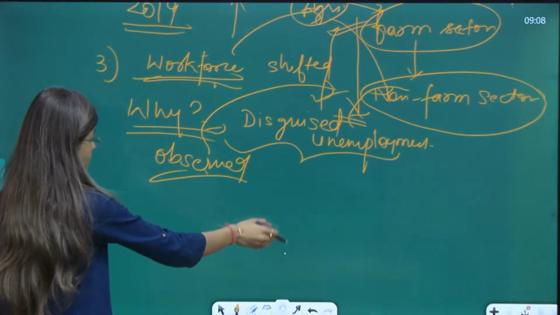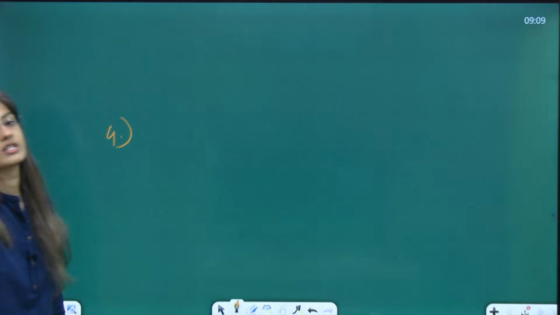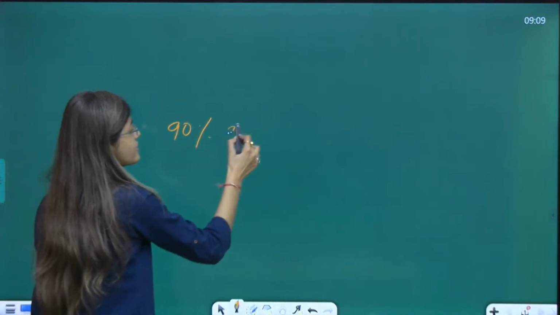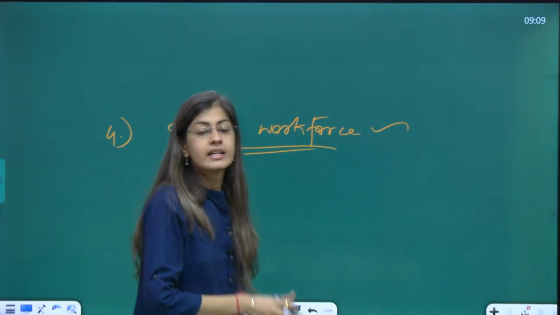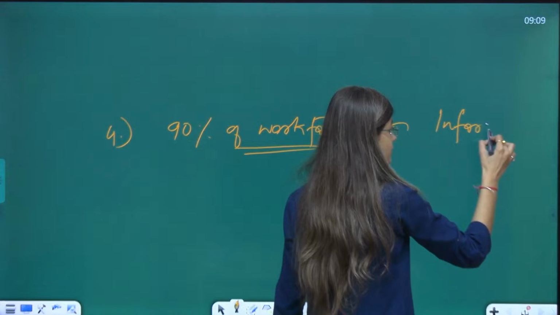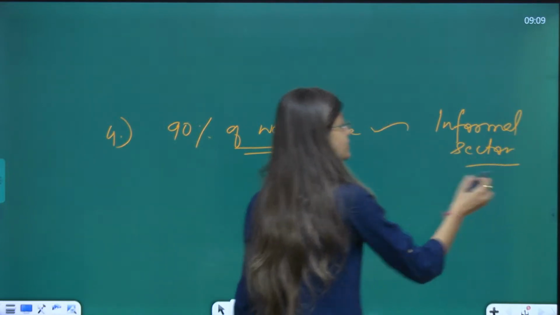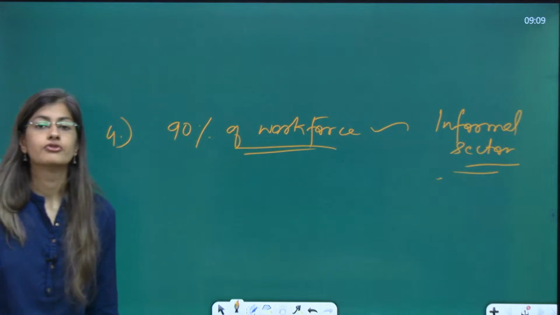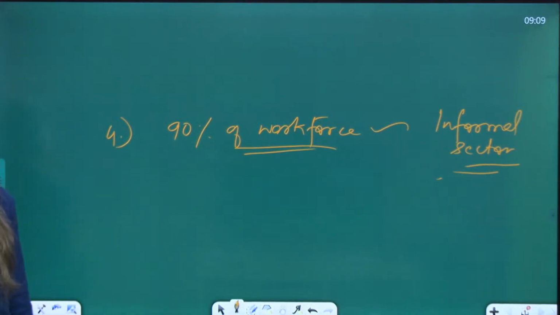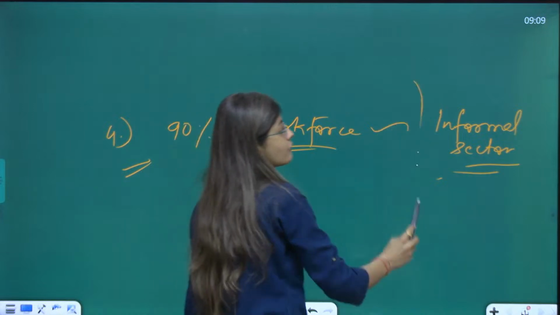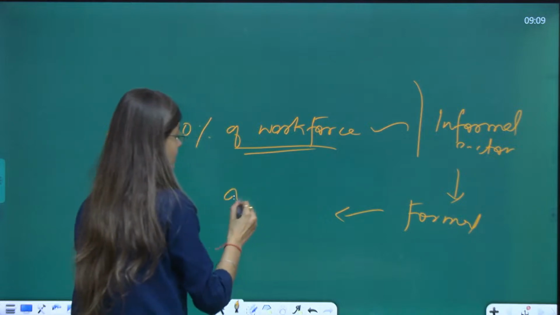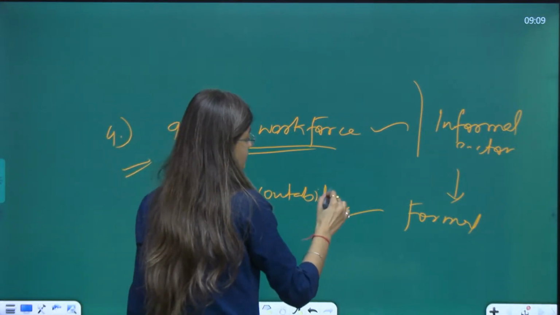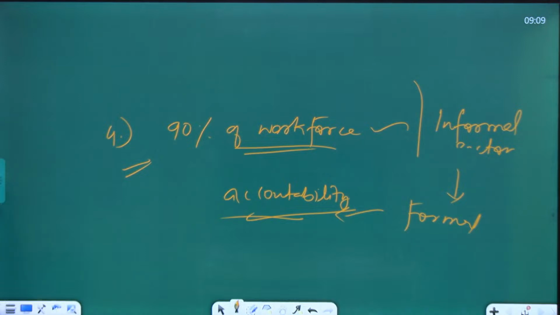Next finding of this report is that approximately 90% of workforce are engaged in the informal sector. 90% of the workforce of the entire country is engaged in the informal sector, which is a matter of concern because we should be in the formal sector so that accountability can be there, so that the income that generates in the sectors can also be counted, and so on.